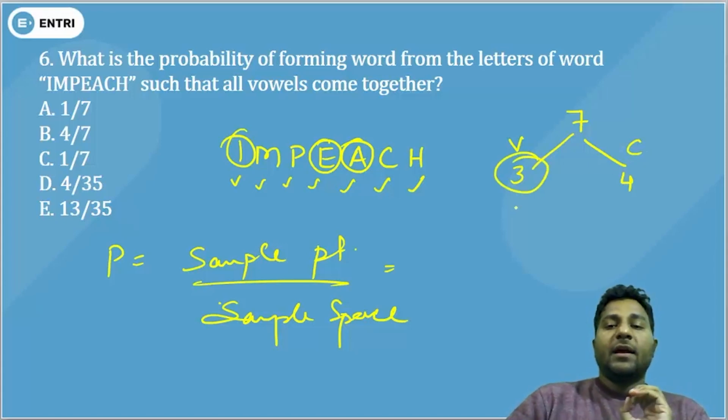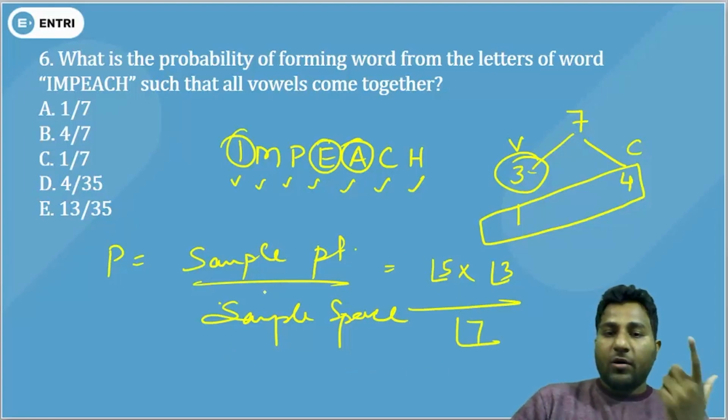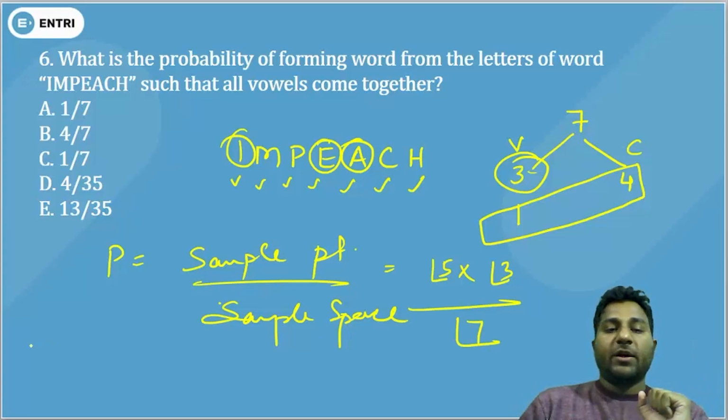If these 3 become 1 unit, your total data becomes factorial 5, and these 3 vowels can also be arranged among themselves. So the probability is 5 factorial times 3 factorial divided by 7 factorial, because all the possible outcomes are arranged.